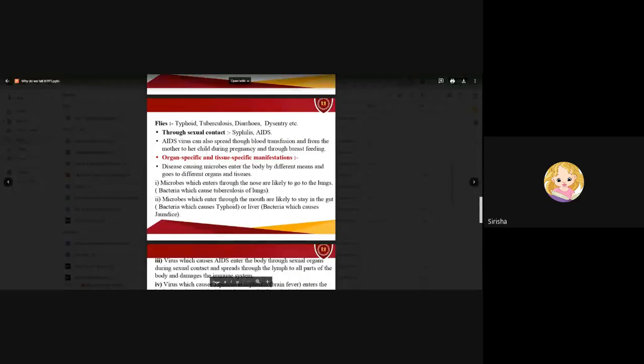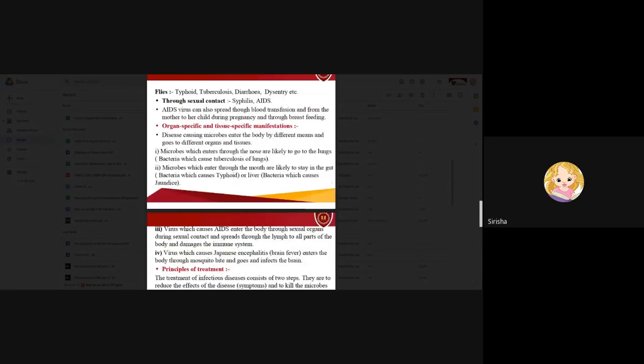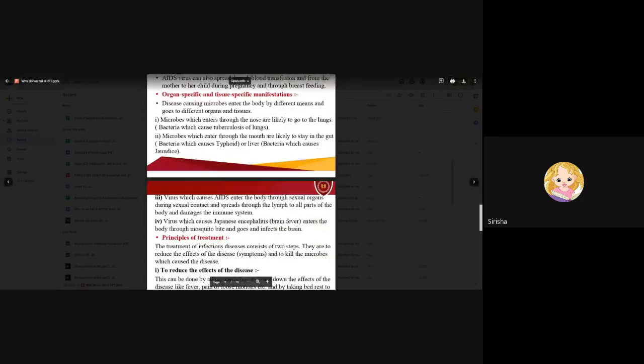The AIDS virus can also spread through blood transfusion and from the mother to her child during pregnancy and through breastfeeding also. Diseases show organ-specific and tissue-specific manifestations. Disease-causing microbes enter the body by different means and go to different organs and tissues.